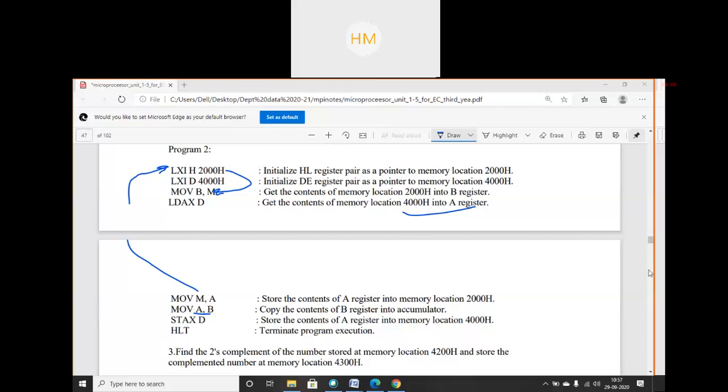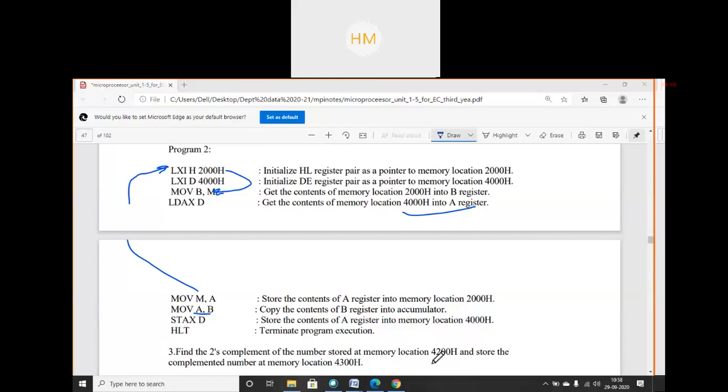How will I find 2's complement? By first adding 1? Is it right? Or by first complementing, taking 1's complement and then adding 1 to that. That will give you 2's complement. Yes, it's 1's complement plus 1. So that logic you have to apply. So how will you complement the data?